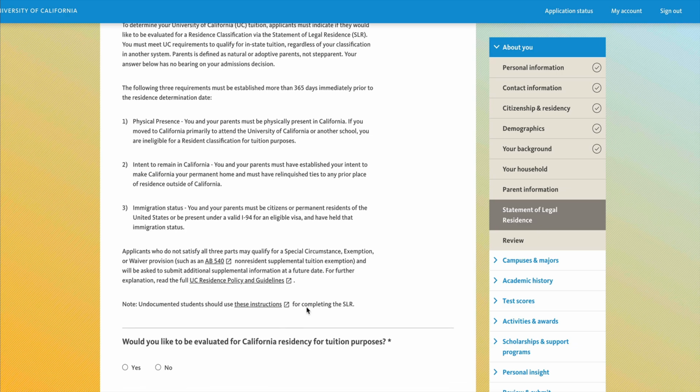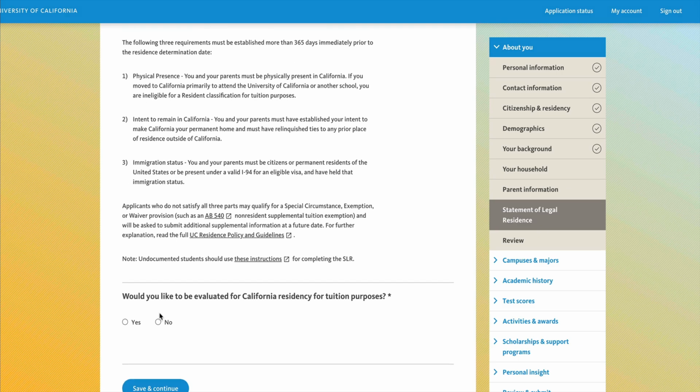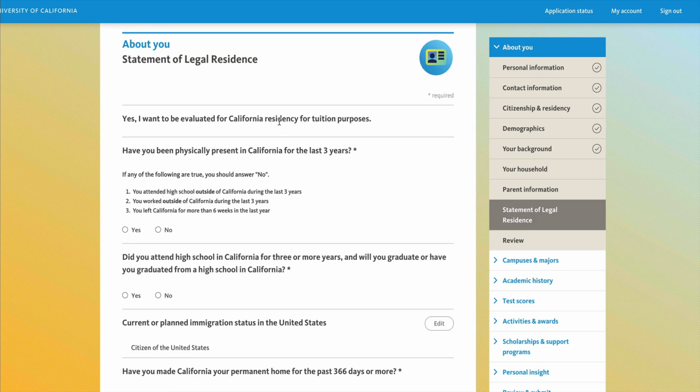Would you like to be evaluated for California residency for tuition purposes? If these 3 requirements are met by you, go ahead and say yes. And if you know that you qualify as an AB 540 student, go ahead and also indicate yes. Statement of legal residence. Yes, I want to be evaluated for California residency for tuition purposes.